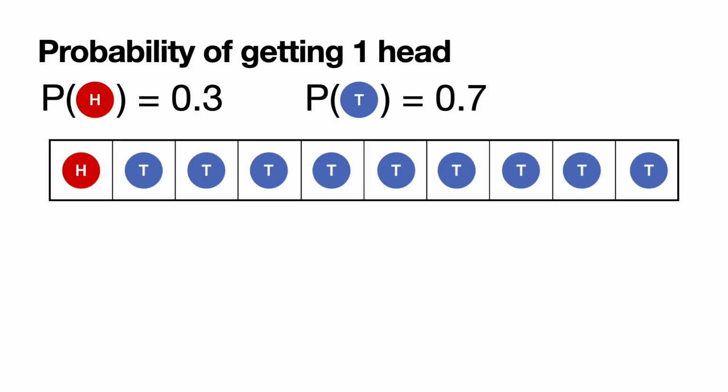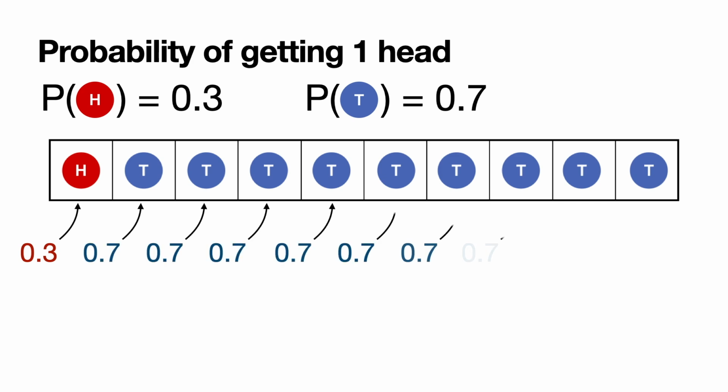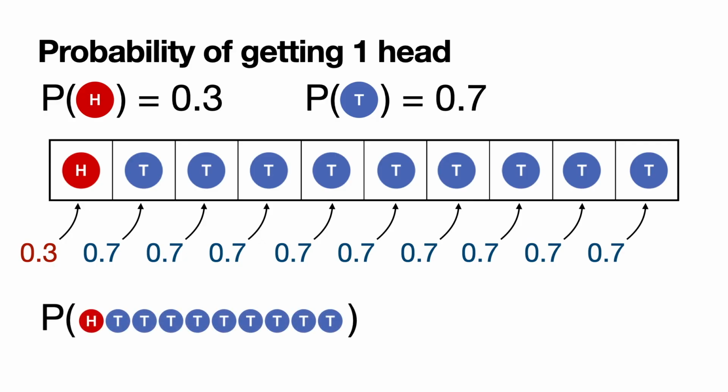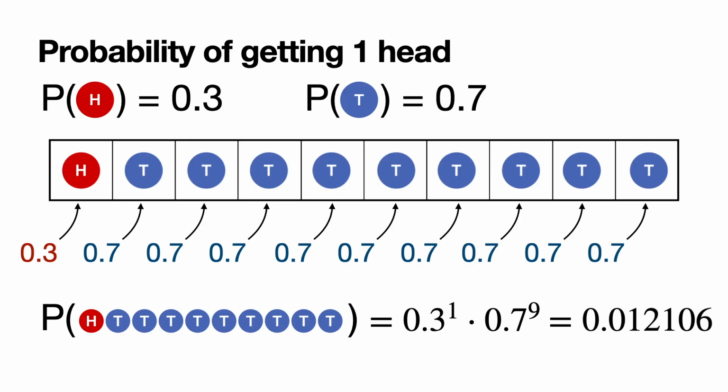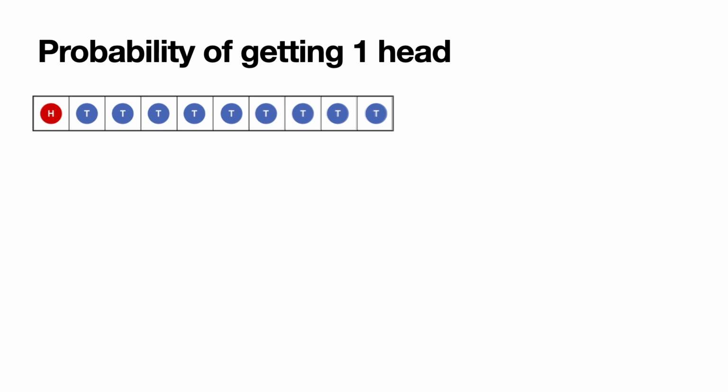Well, for the first one to land in heads, the probability is 0.3. And for the remaining 9 that land in tails, each one has a probability of 0.7. Therefore, the probability of all these events happening in that order, since they're independent again, is 0.3 to the 1, that's for the heads, times 0.7 to the power of 9 for the 9 tails, and that number is 0.012106. Now remember that this is not all. This is the probability that the first throw lands in heads. We're still missing the probability that any of the other throws is the one that lands in heads. So let's look at those.